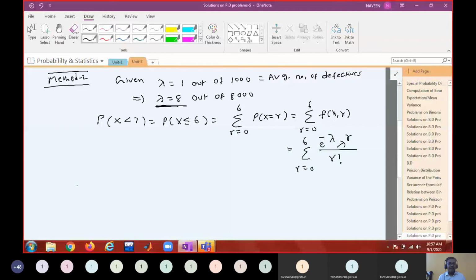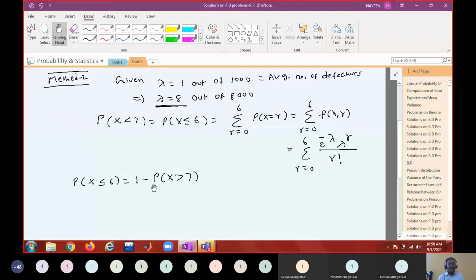Where is the upper limit? Tell me. So if you want to say p of x less than or equal to 6, how can you write 1 minus p of x greater than 7? What is the upper limit? Upper limit is 8,000, no? You have to find out thousands of probabilities. That one is easier or this one is easier? Do you agree? Yes, sir.